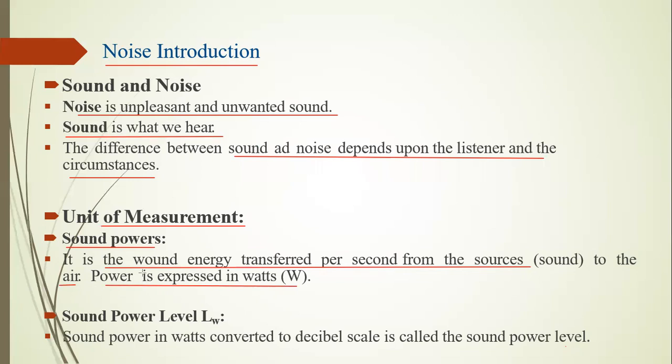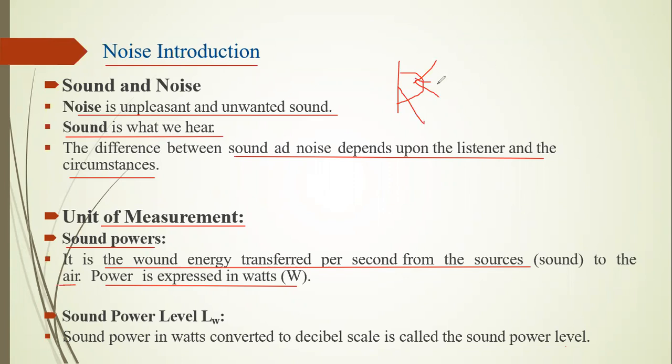It means some energy is created by some source, and that sound is transferred through atmospheric air. Without atmospheric air, sound is not transferred. It creates waves in the air, and these waves are transferred through the atmosphere. Just like here, I am putting one sound creator that is creating sound.